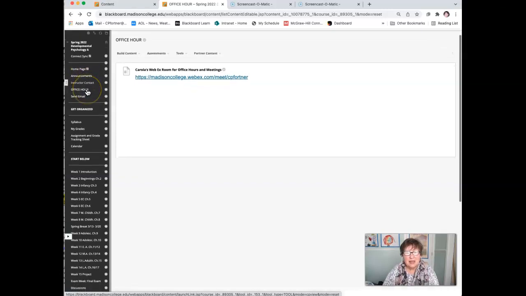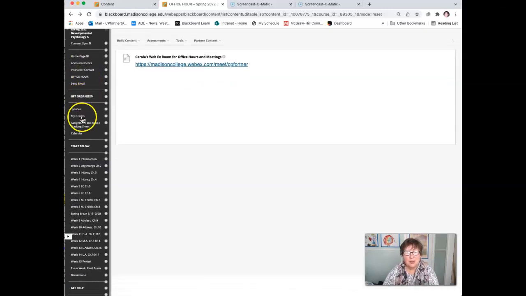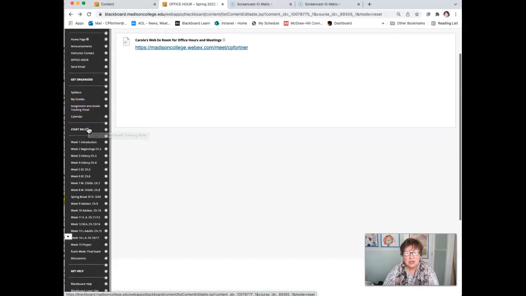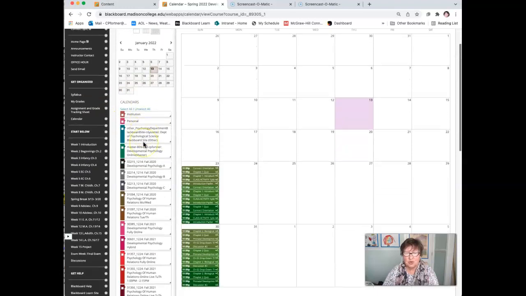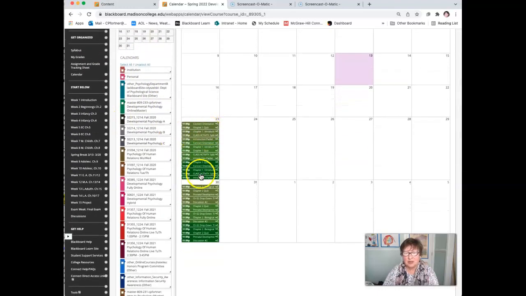So we've got some tabs here. This one says Get Organized. Here is the syllabus. You can check your grades. Here is my assignment and grade tracking sheet. Here's the calendar that tells you what to do. If you click it, you should be able to see your classes. Well, I have a bunch of classes, so I have a lot of assignments that show up here, but you should only have yours, and the calendar is an easy way to do it.